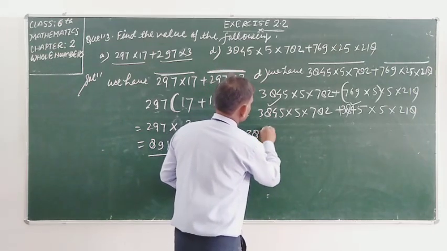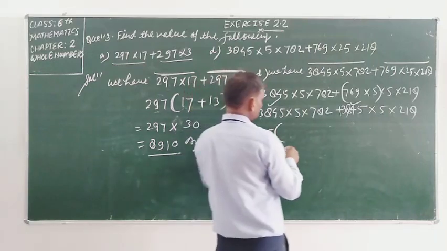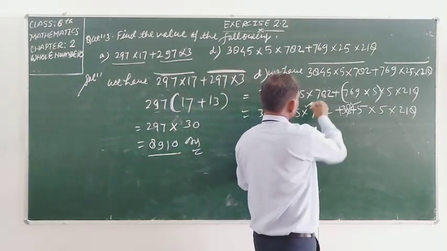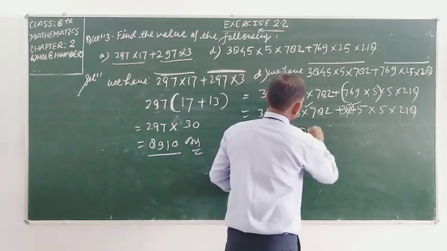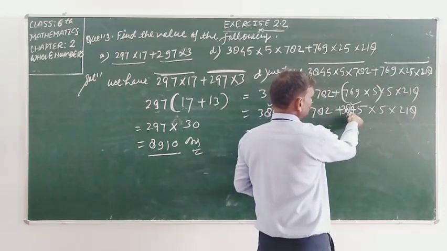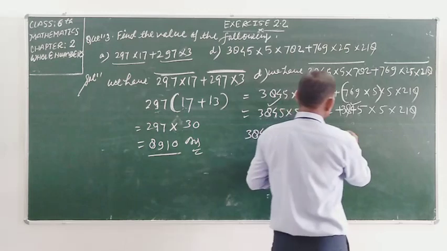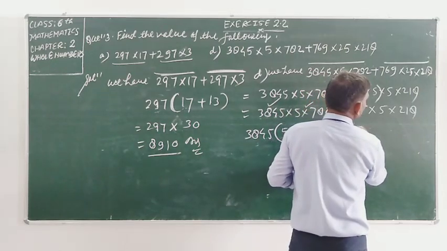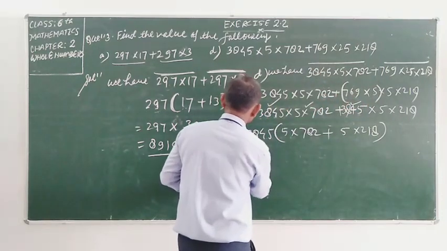We take 3845 outside and in the bracket we write the left numbers. So 5 is left here and 782 left, plus 3845 I have taken outside as common, 5 into 218.